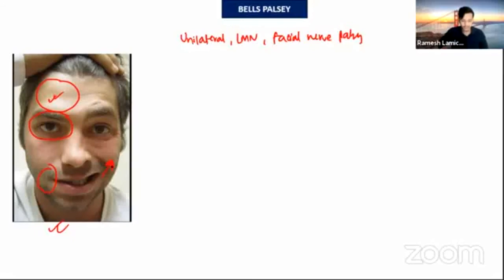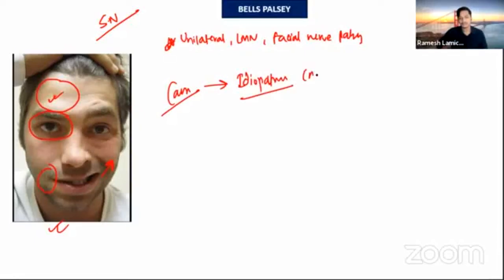So this is Bell's palsy. If there is a short note on Bell's palsy, you just write the definition and the clinical features. Then comes the cause. The most common cause of Bell's palsy is idiopathic. Remember, the cause of Bell's palsy is idiopathic. Then comes the treatment.